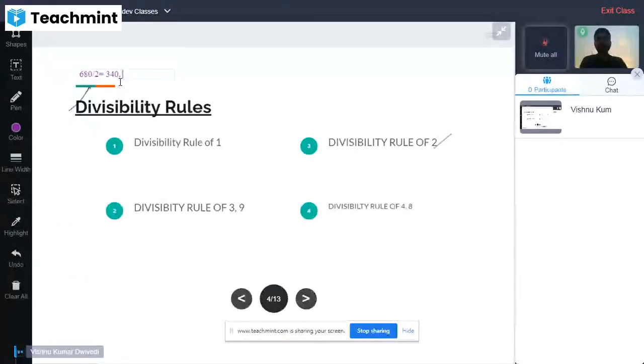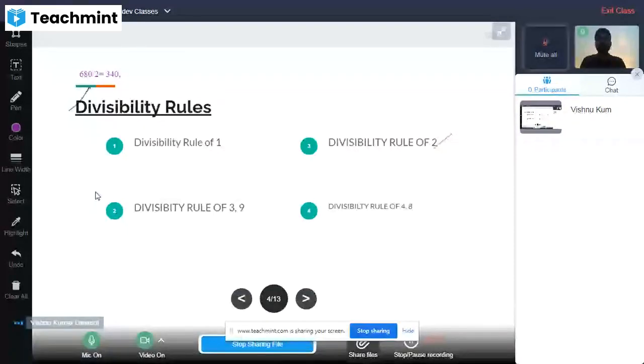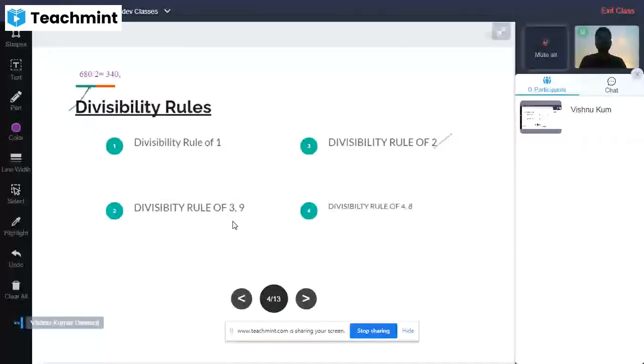If we ask what the divisibility rule of 3 is, we will find that if the digital sum of a number is divisible by 3, the number will also be completely divisible by 3.